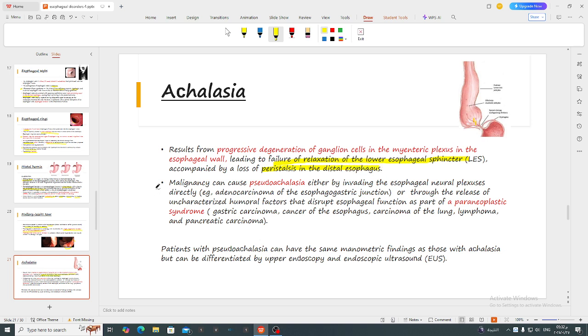We should also always differentiate between achalasia and pseudoachalasia, which is caused by malignancy. Malignancy can cause pseudoachalasia by invading the esophageal neural plexus directly or through the release of humoral factors that disrupt esophageal function as part of a neoplastic syndrome. Patients with pseudoachalasia have similar symptoms and similar manometric findings as those with achalasia and can be differentiated by an upper endoscopy or endoscopic ultrasound.